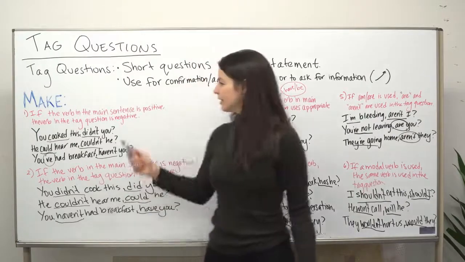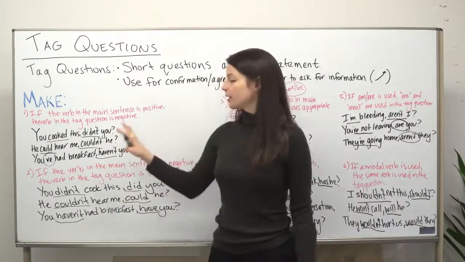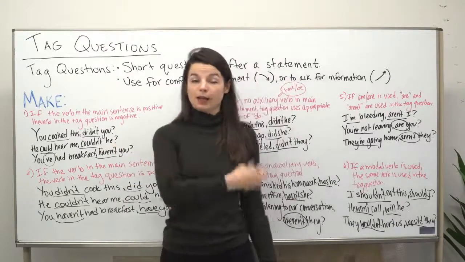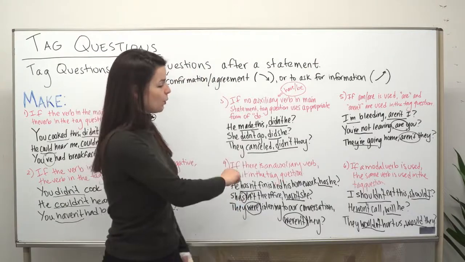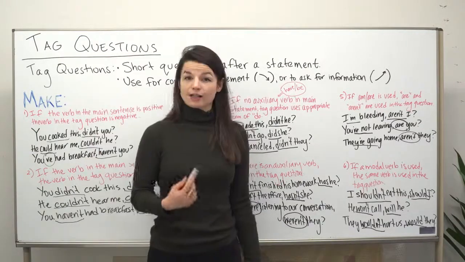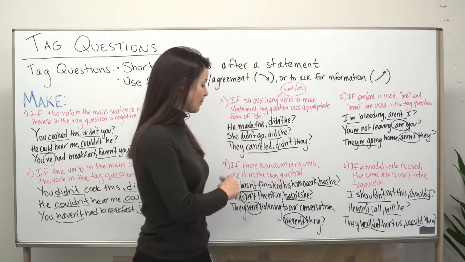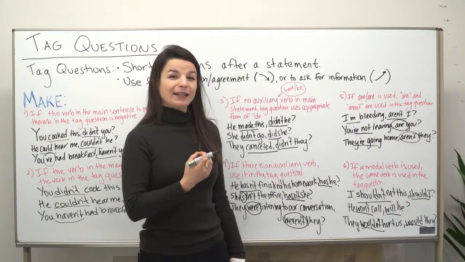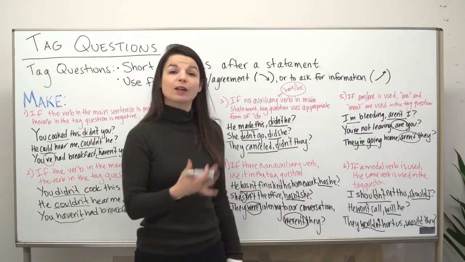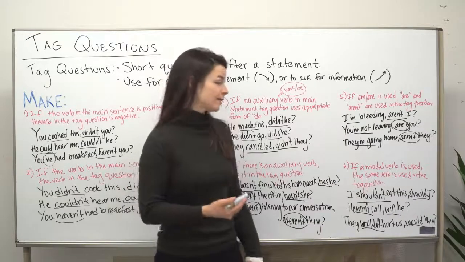So you can see that these 2 points about the positive and negative matching, these really are the basis for making other tag questions. And then just pay attention to whether or not you're using an auxiliary verb as well in your main statement. So always think about matching the opposite form of the verb in the main statement to the tag question there. And also think about your intonation when you're using these kinds of sentences, when you're using these kinds of questions.